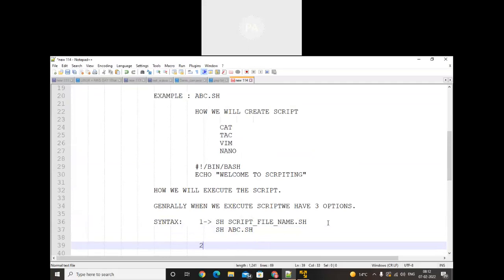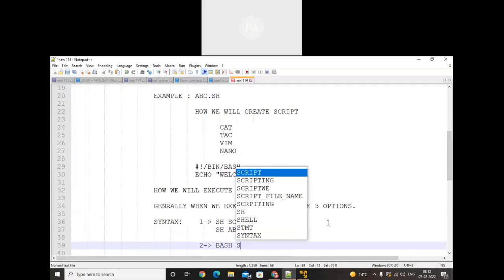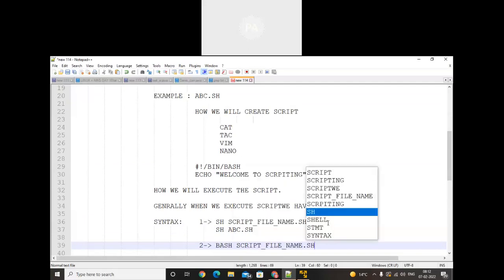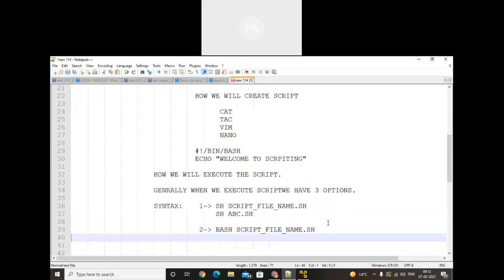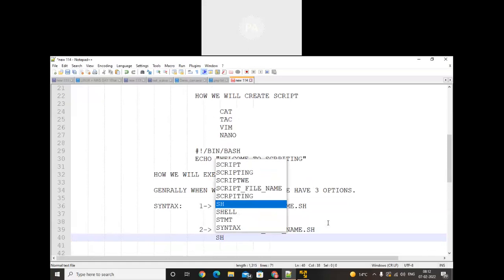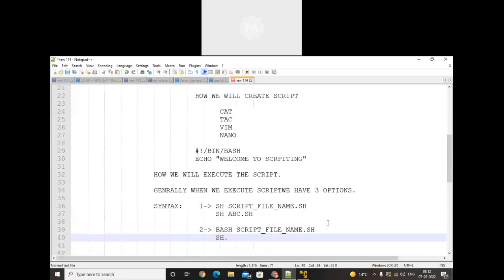For the second way, you can use either of them. The second one is bash followed by the script file name, bash abc.sh. We can also execute our script like that.